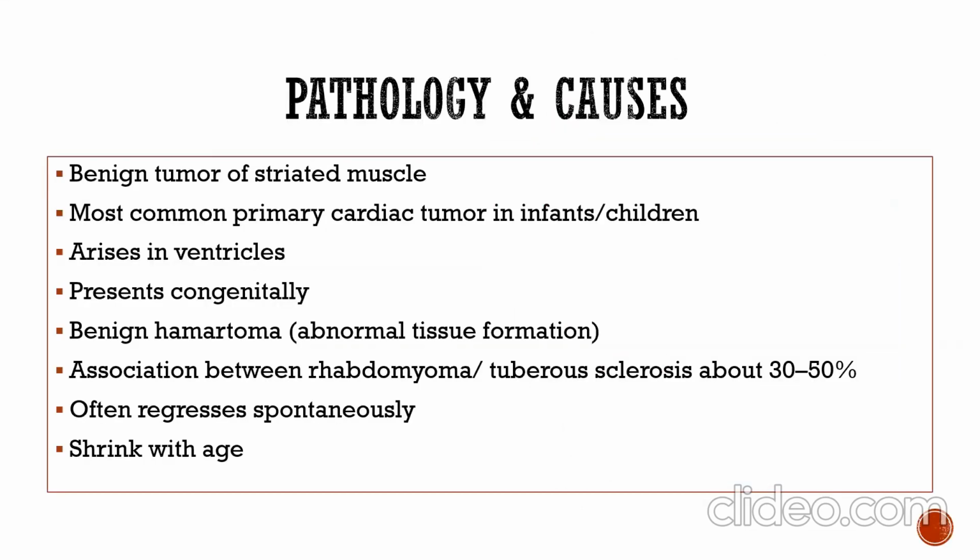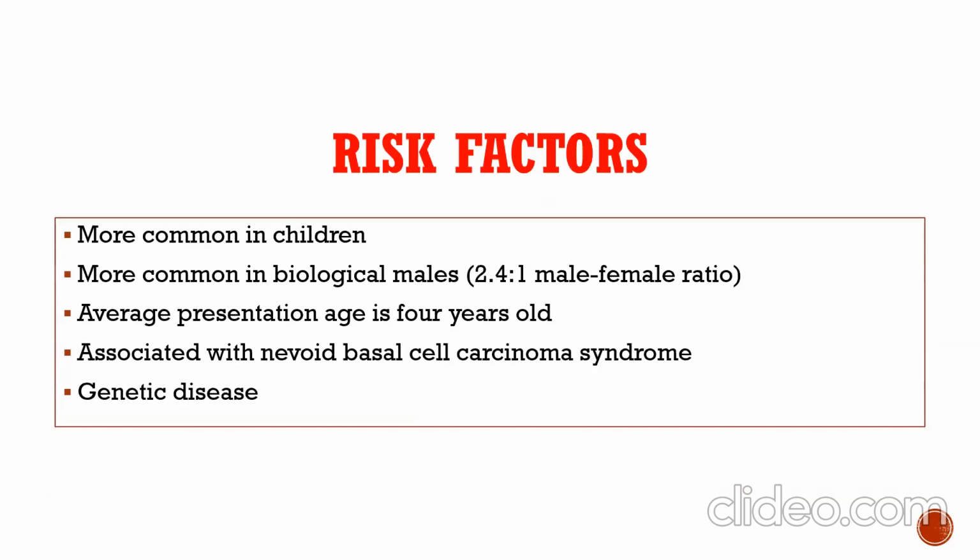Rhabdomyoma is a benign tumor of striated muscle, the most common primary cardiac tumor in infants and children, arising in the ventricles and present congenitally. It is a benign hamartoma, an abnormal tissue formation. The association between rhabdomyoma and tuberous sclerosis is about 30 to 50%. It often regresses spontaneously, shrinking with age. Risk factors: more common in children, more common in biological males, 2.4 to 1 male-female ratio. Average presentation age is 4 years old.